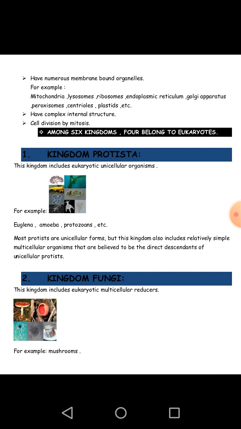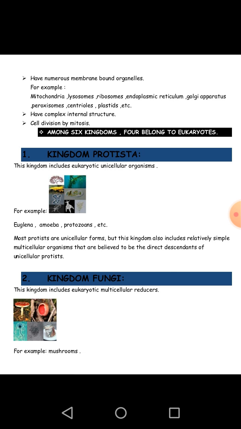Now we look at how, among the six kingdoms, four kingdoms belong to eukaryotes. As we studied in the six kingdom classification, these are kingdom Archaea, kingdom Monera, kingdom Protista, kingdom Plantae, kingdom Fungi, and kingdom Animalia. The first two kingdoms, Archaea and Monera, belong to the prokaryotic organisms, while the rest of the four kingdoms, Protista, Fungi, Plantae, and Animalia, belong to the eukaryotic organisms. Now we will discuss these kingdoms one by one.